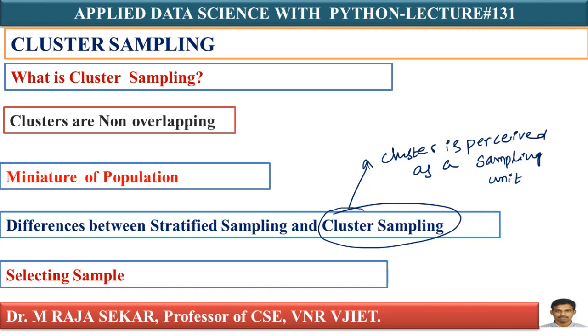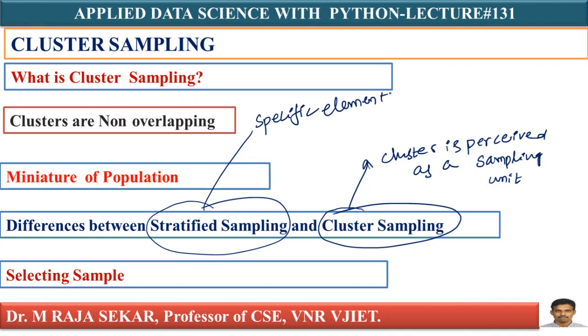Whereas in stratified sampling, only specific elements are accepted as sampling units.